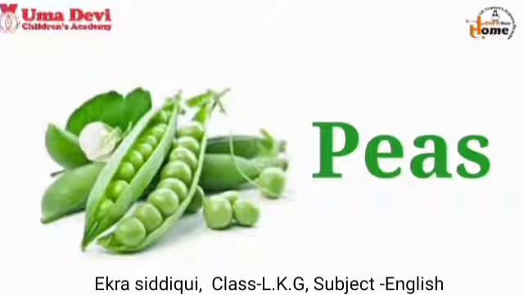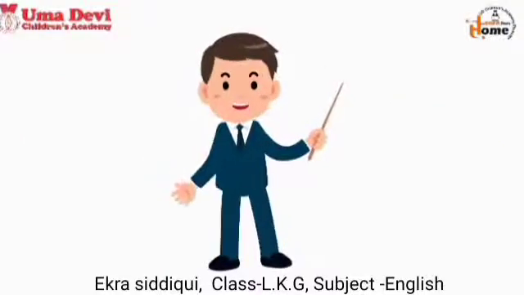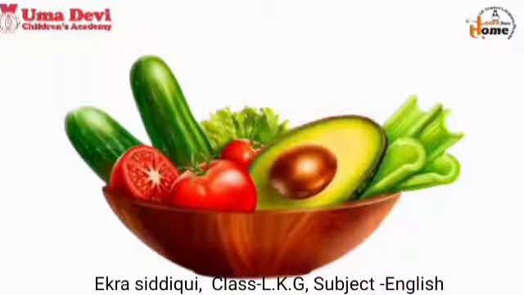Kids, look here. These are peas. The spelling of peas is P-E-A-S. Peas. Kids, look at this vegetable. This is onion. The spelling of onion is O-N-I-O-N. Onion. Kids, now tell me what we are learning. Yes, we are learning vegetables names.